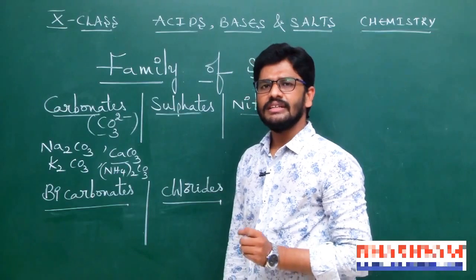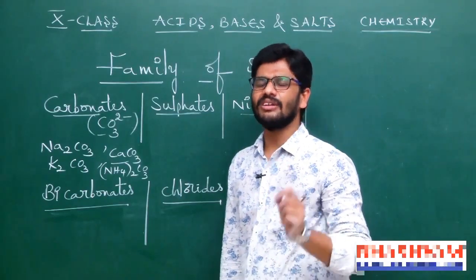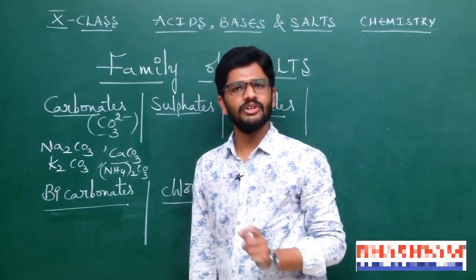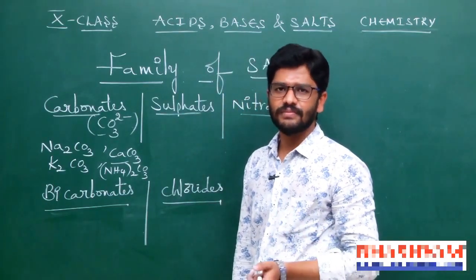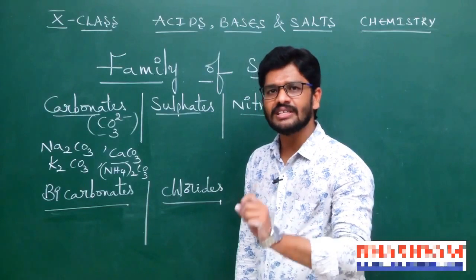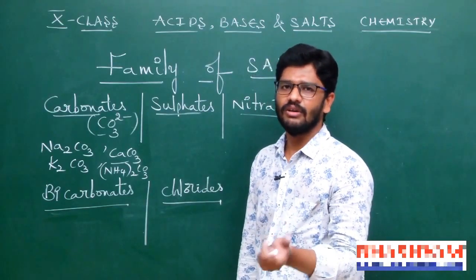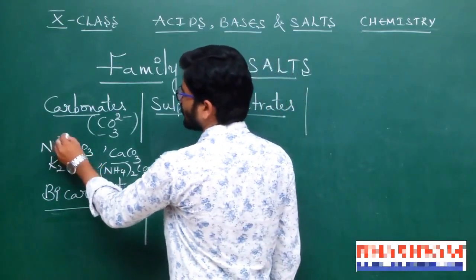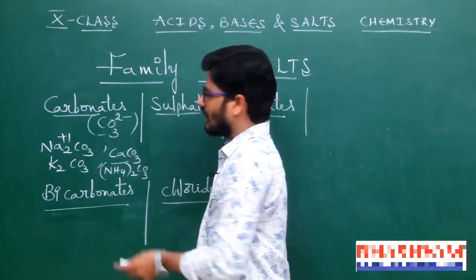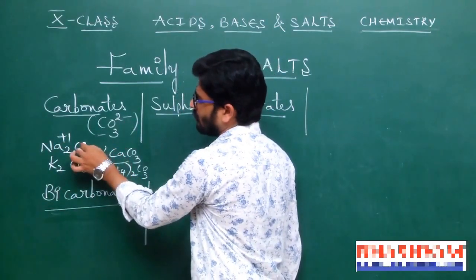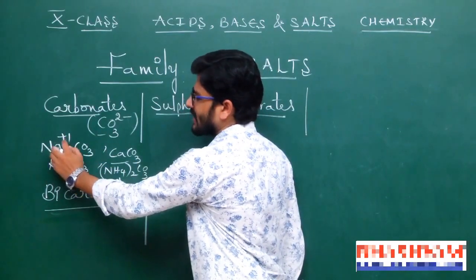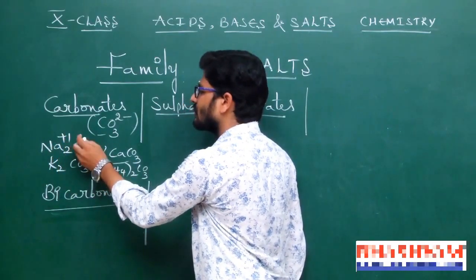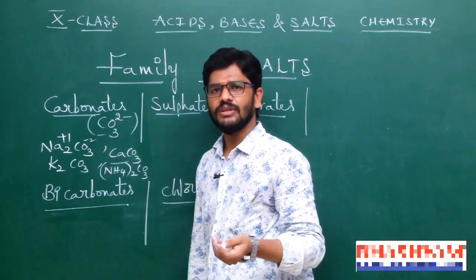We know that generally salts are electrically neutral. Electrically neutral here means with respect to charges. With respect to charge, salts are neutral. How, sir? Once see, we know that sodium has +1, carbonate -2. For the charge to become neutral, we consider 2 sodium. So +1 into 2 is +2, we know that carbonate is -2, +2 -2 is 0, it is neutral.